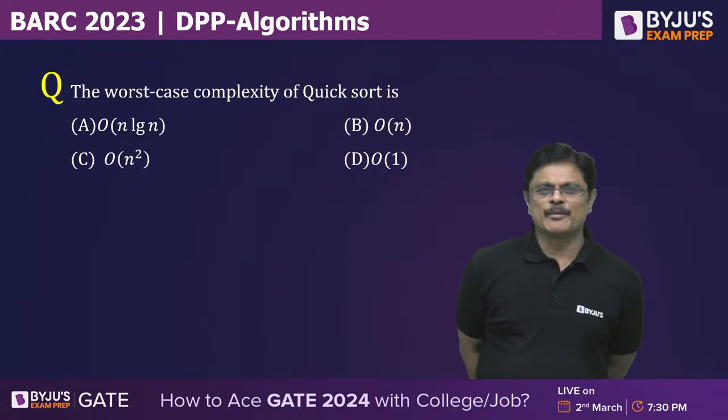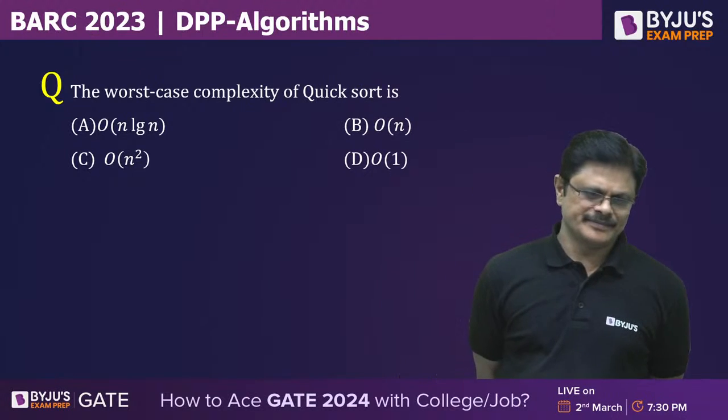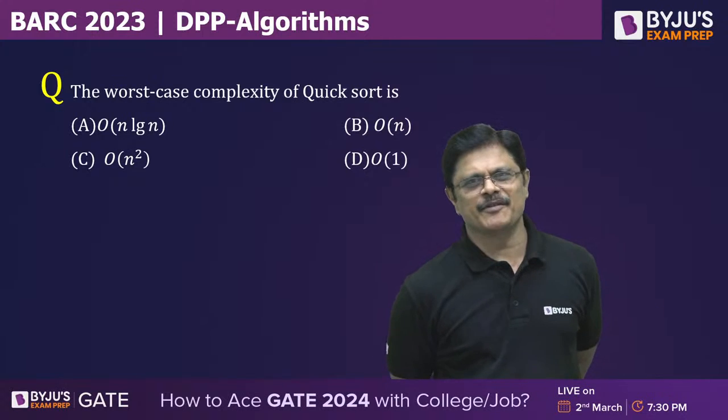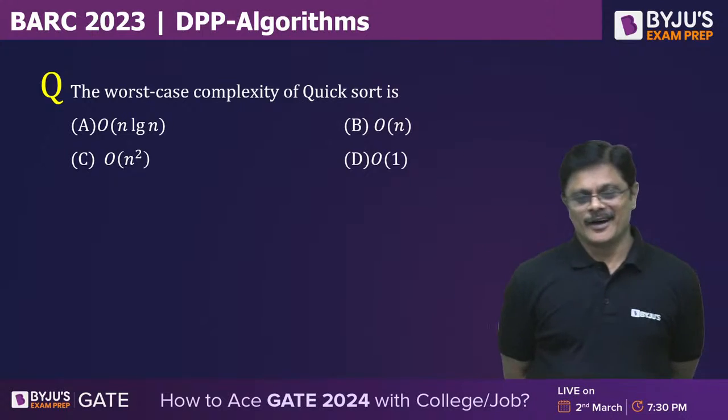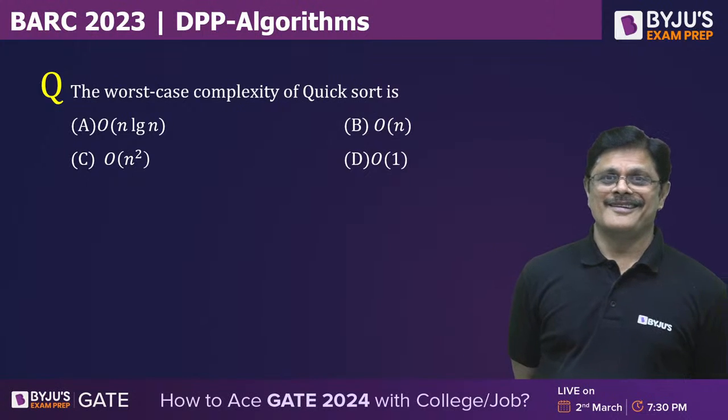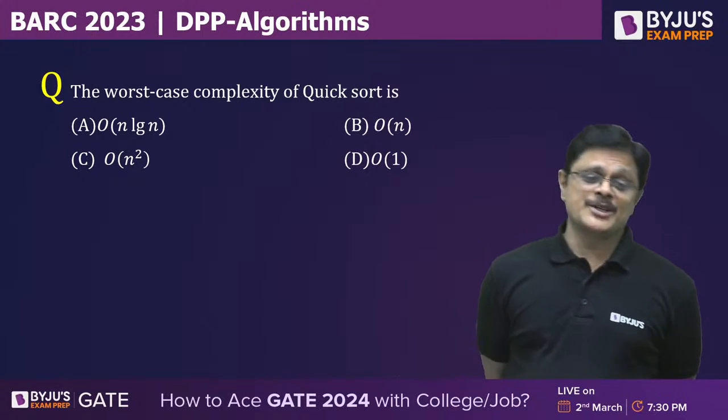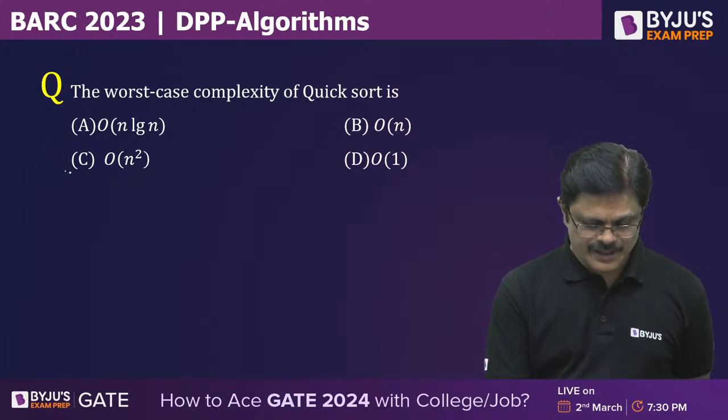The worst case time complexity of quicksort is, even a straightforward question. Order n square. See, some people always have this particular confusion. It's a very simple question.